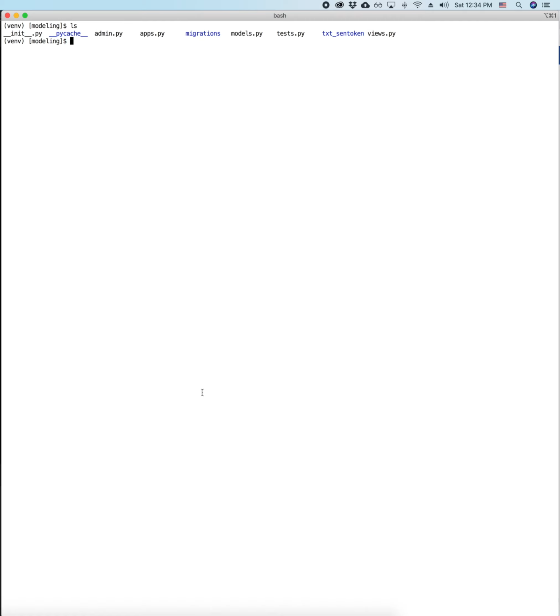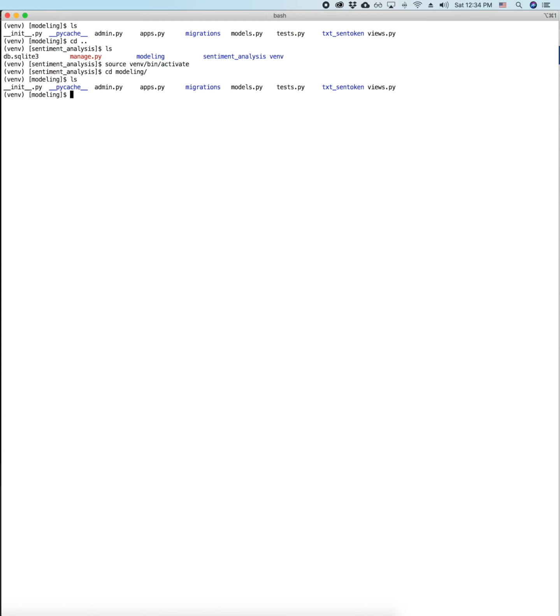Let's first go to the root folder of this Django project. As you can see, I already activated the virtual environment. If you have not, you should first activate your virtual environment. And now let's go to the modeling app folder we just created and launch the Python console.